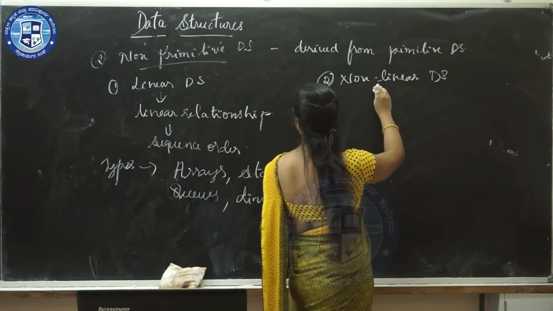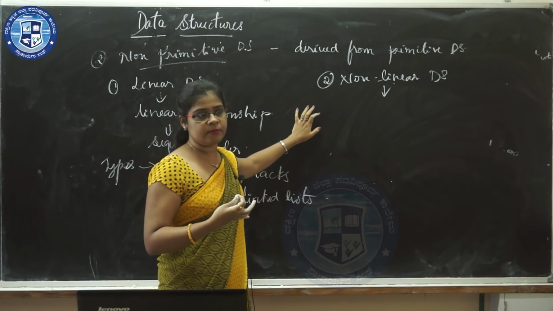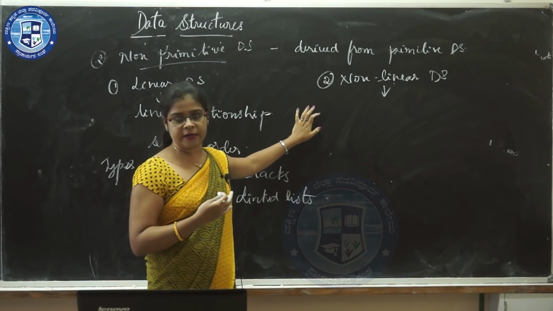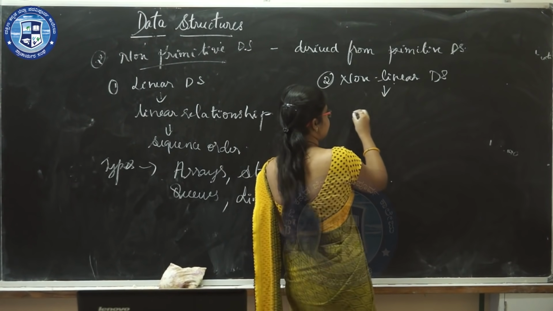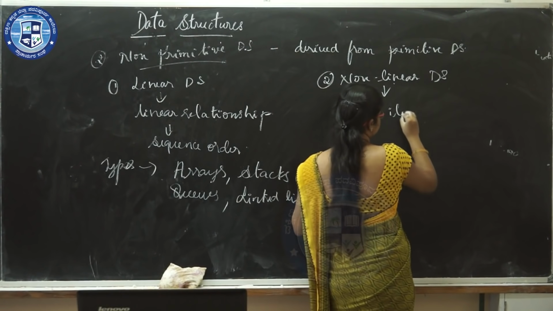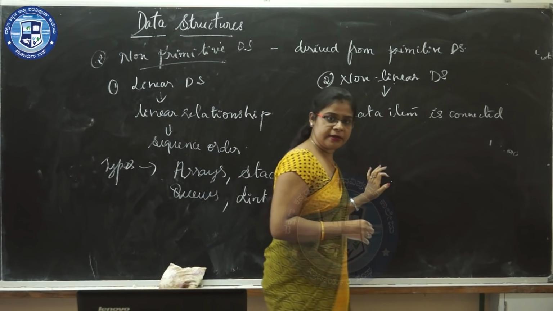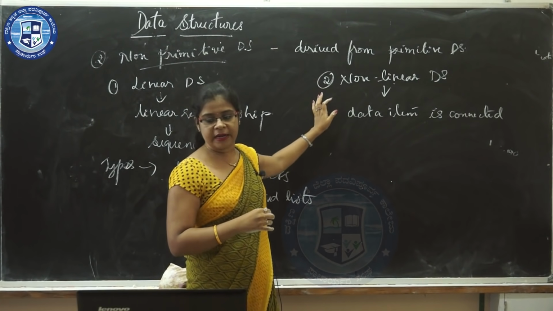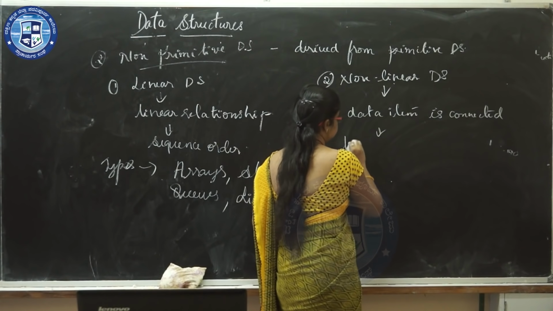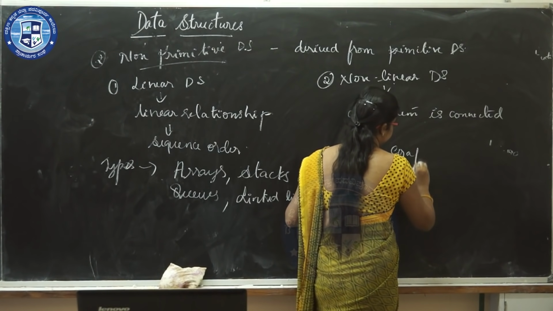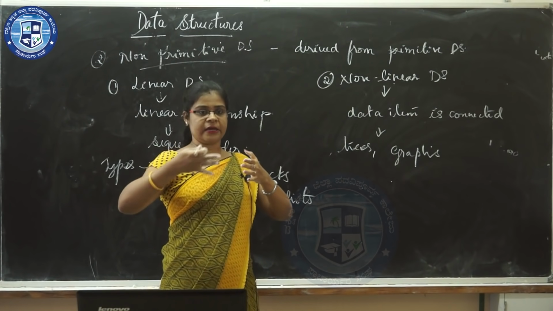Next is non-linear data structure. A data structure in which each data item is connected to several other data items is called a non-linear data structure. The different non-linear data structures are trees and graphs. In a non-linear data structure, each element is connected to several others.